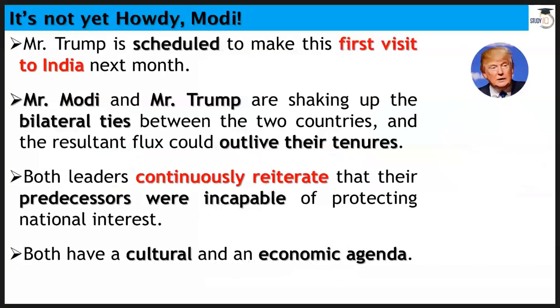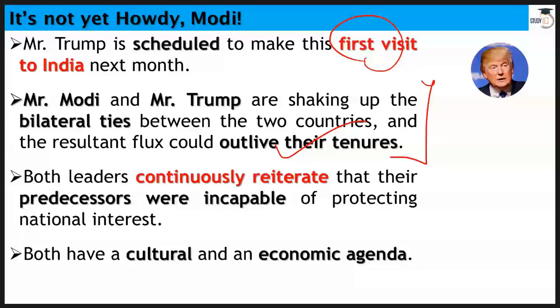Now, Mr. Trump is scheduled to make his first visit to India next month. Hopefully at the end of February 2020, he will be here in our country. And Mr. Trump and Mr. Modi are shaking up the bilateral ties between the two countries, and the resultant flux could outlive the 10 years. The way both these leaders are getting on with each other, they share a very good rapport with each other. Whenever they meet, they're laughing and hugging, and they're having tea and other things.